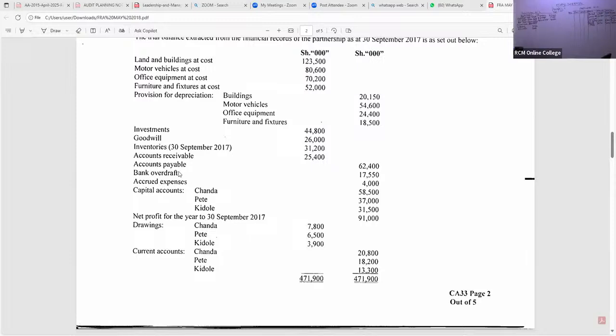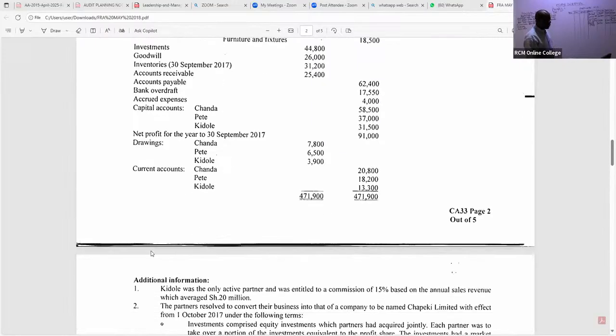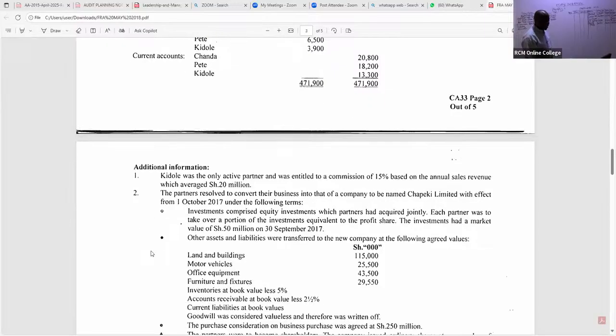Now, ladies and gentlemen, let's read this question very, very well. You can see we have been able to capture most of this. The capital accounts we have handled, tick. Net profit for the year we have handled, tick. Drawings, I'll handle very quickly, don't worry about that. Current accounts, you have to tick this. Very good. Now, look at note number 1. We already handled this, because we got some figure there.